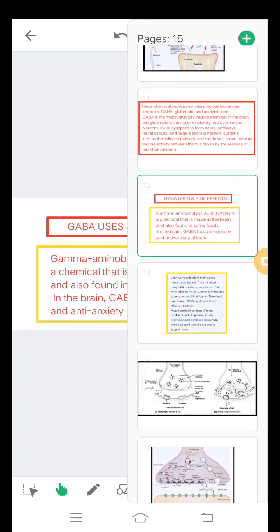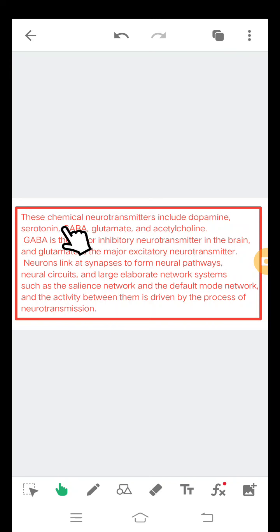Then see, these chemical neurotransmitters include dopamine, serotonin, GABA, glutamate, and acetylcholine. GABA is the major inhibitory neurotransmitter in the brain, and glutamate is the major excitatory neurotransmitter.